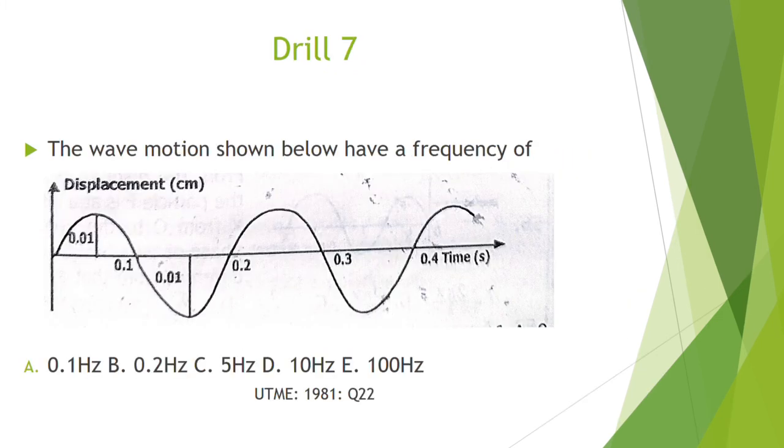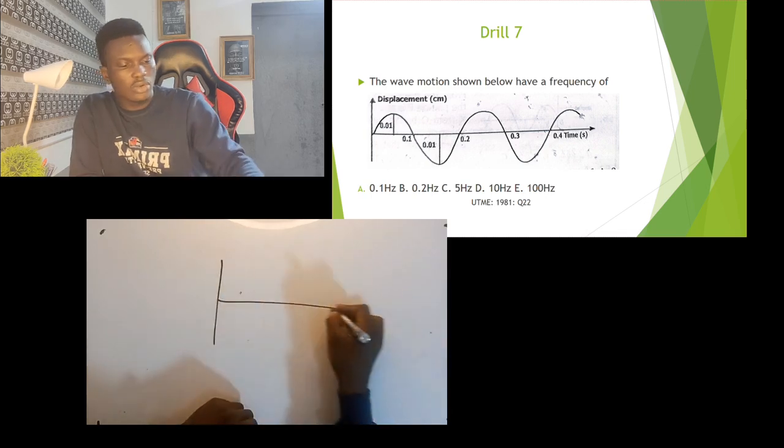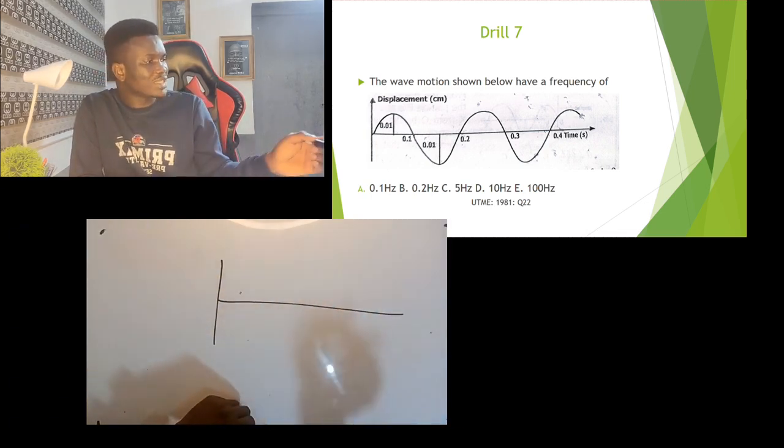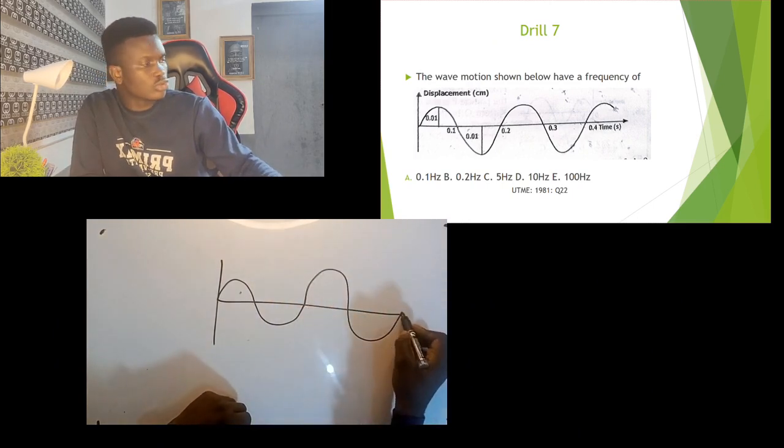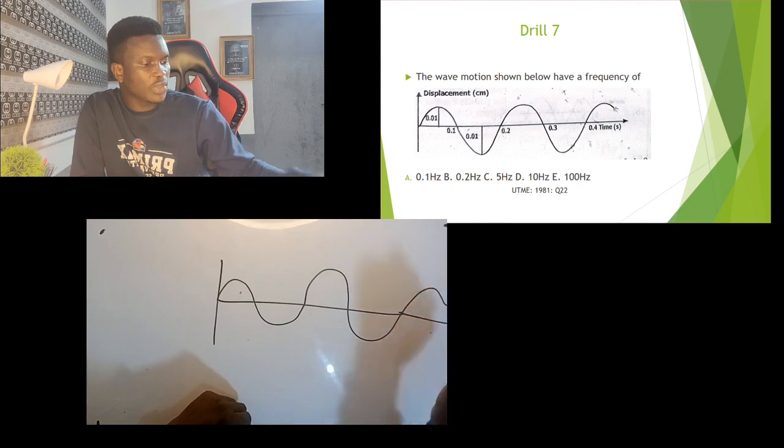So looking at the next question, the wave motion shown below has a frequency of what? So you have to calculate the frequency. You are given a wave profile. Now from this wave profile, you can see there is a time of 0.4. So now, looking at the wave profile, for that 0.4 second, you have two waves. One, two, then the other half just completes it.